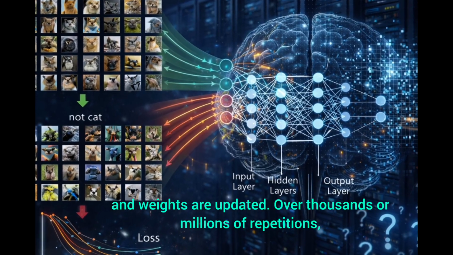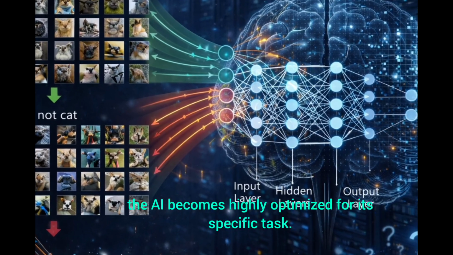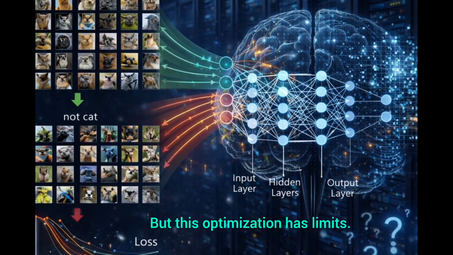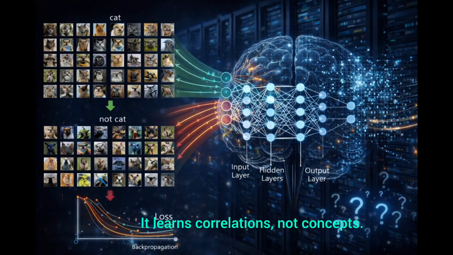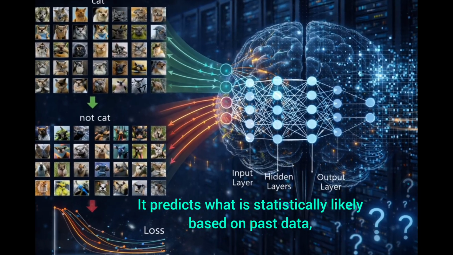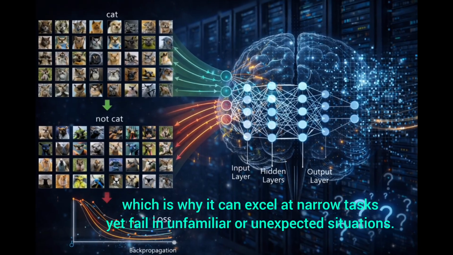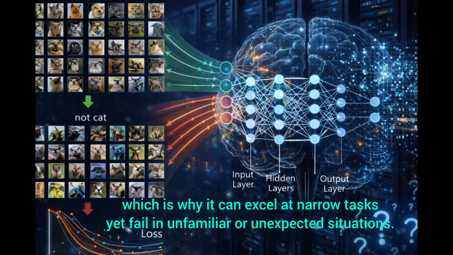Over thousands or millions of repetitions, the AI becomes highly optimized for its specific task. But this optimization has limits. AI does not understand meaning or context. It learns correlations, not concepts. It predicts what is statistically likely based on past data, which is why it can excel at narrow tasks, yet fail in unfamiliar or unexpected situations.